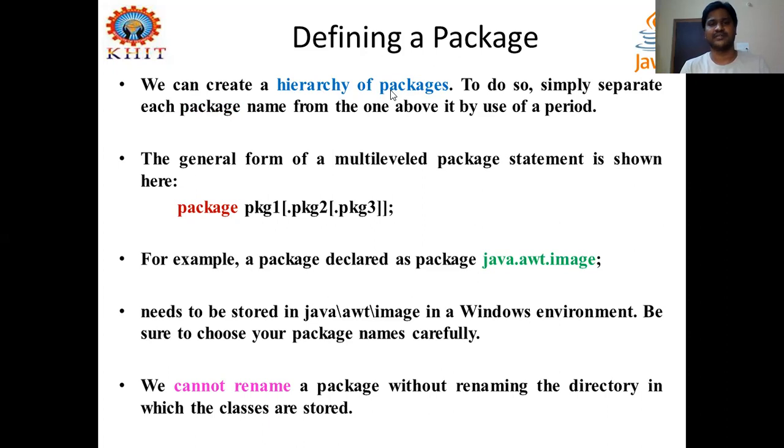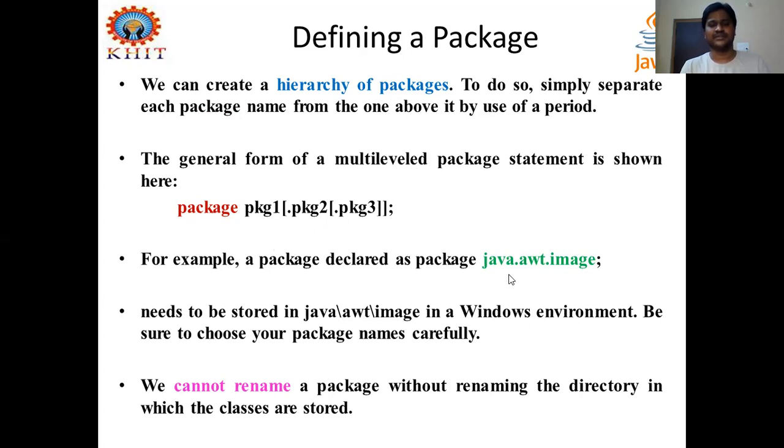We can create packages in a hierarchy, and we do that using the period operator. This is the general form for a multi-leveled package system. Here package is a keyword followed by package one dot package two dot package three, where you end with the semicolon. So this way you can make use of the hierarchy of packages you created in your directories.